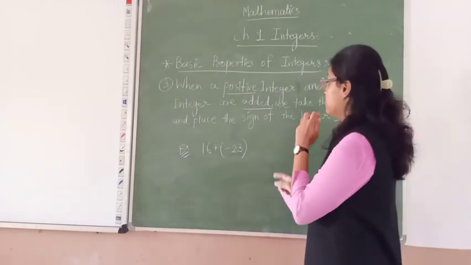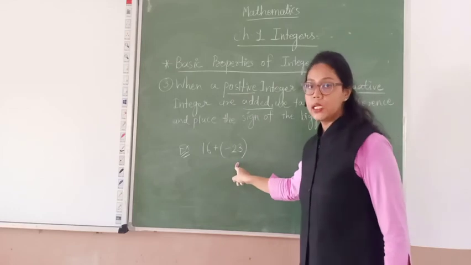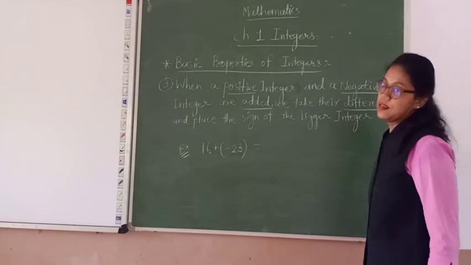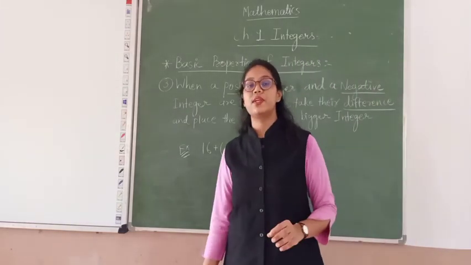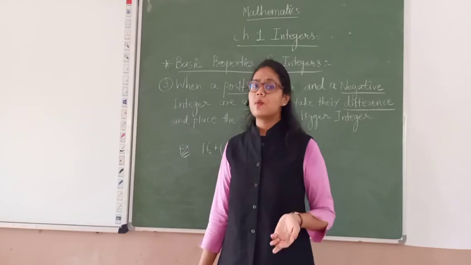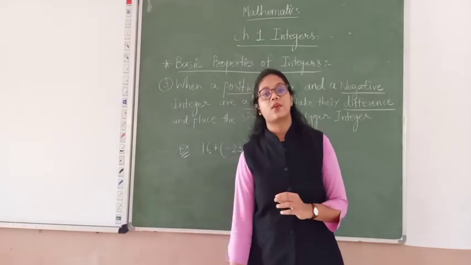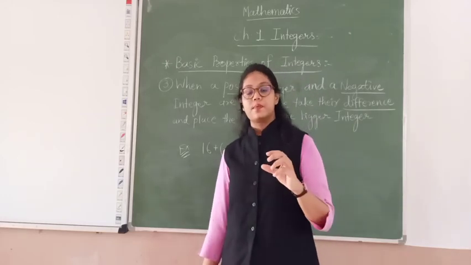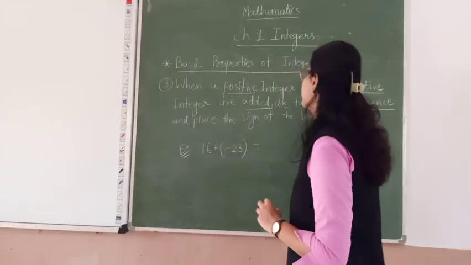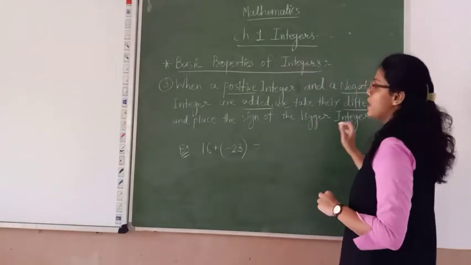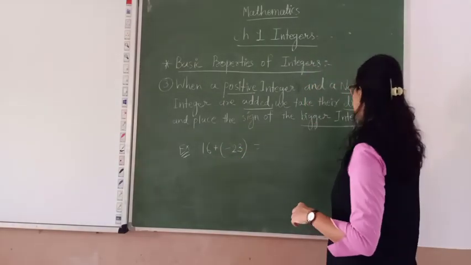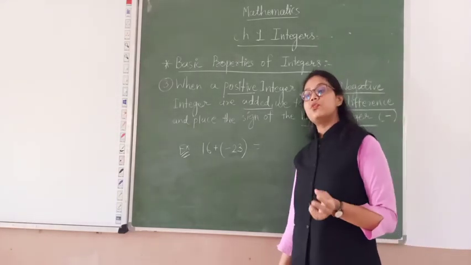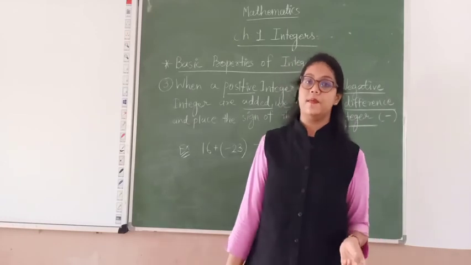Now one positive and one negative integer are added. We take the difference. Here the word meaning of difference is subtraction. In your lower standard you must have come across the word 'find the difference'. It means you have to find the subtraction. Clear? And place the sign of the bigger integer, as we have learned in our second property, that we have to follow the bigger number's sign.